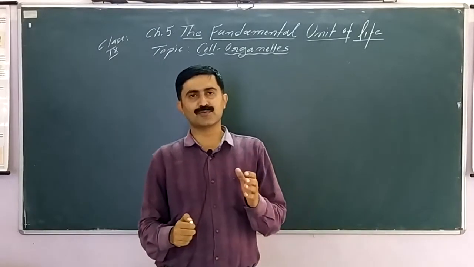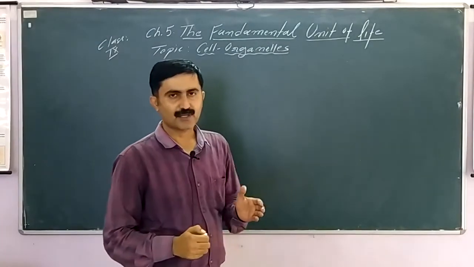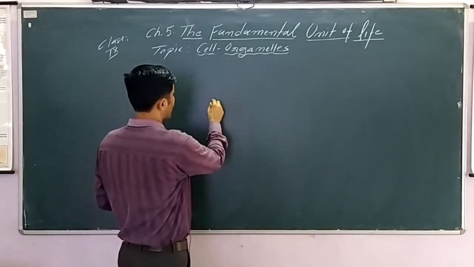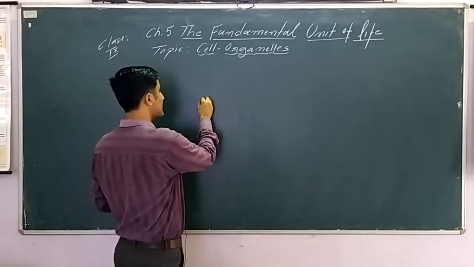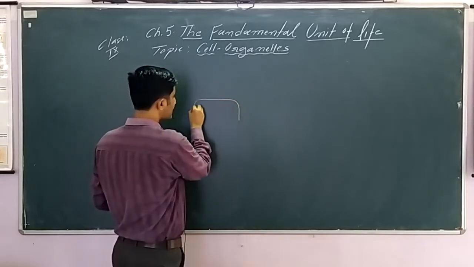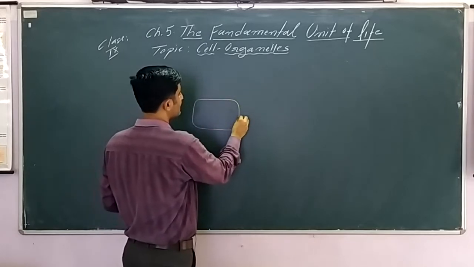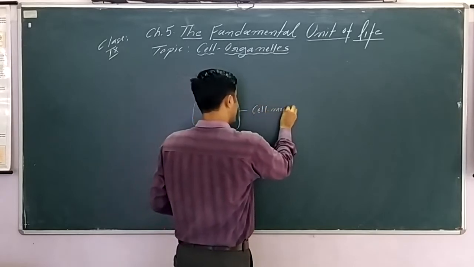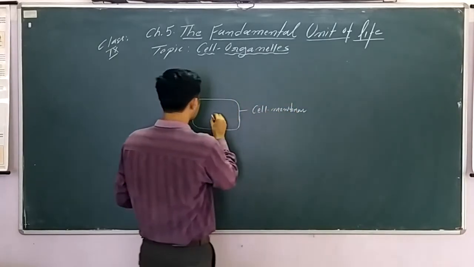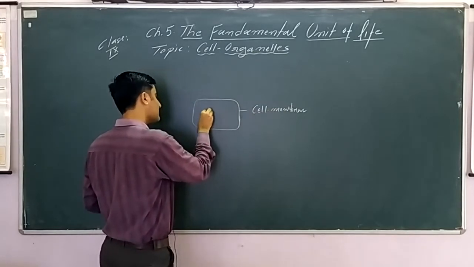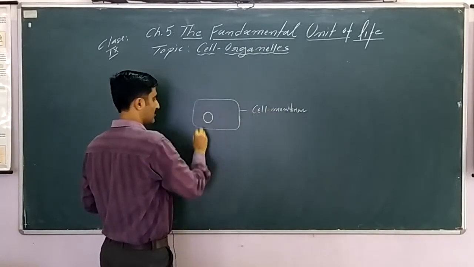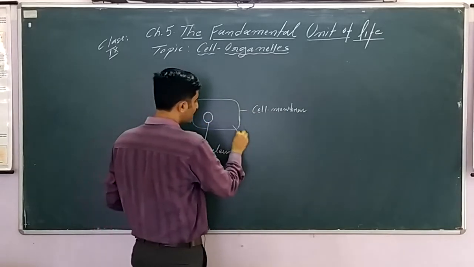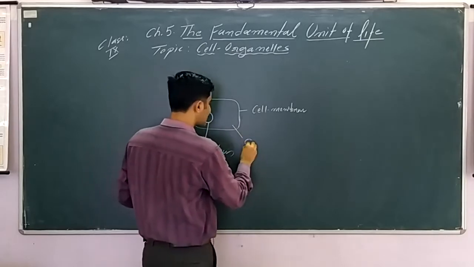Yes, students. So till now we have discussed the cell membrane and nucleus. Now when we look into a eukaryotic cell, plant cell or animal cell, broadly we have three regions in the cell. We have discussed the plasma membrane or cell membrane. Another part we have discussed is the nucleus, which every cell has. The remaining fluid part, the gel-like structure, is called cytoplasm.